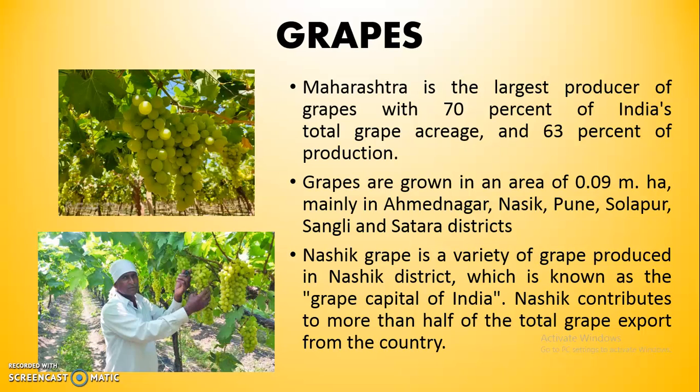Then grapes. Maharashtra is the largest producer of grapes in India with 70% of India's total grape acreage and 63% of its production. Grapes are grown in an area of 0.09 million hectare, mainly in the districts of Ahmednagar, Nasik, Pune, Solapur, Sangli and Satara.